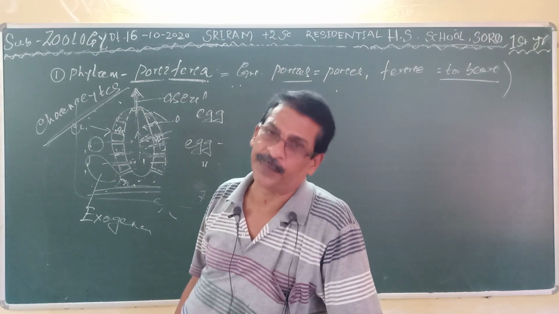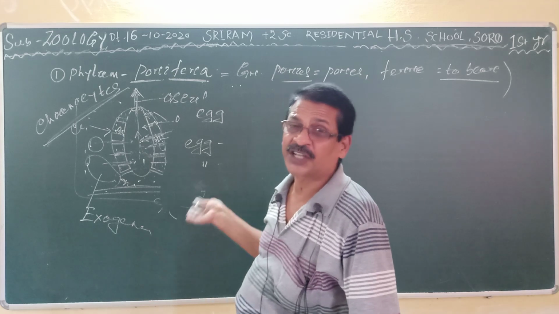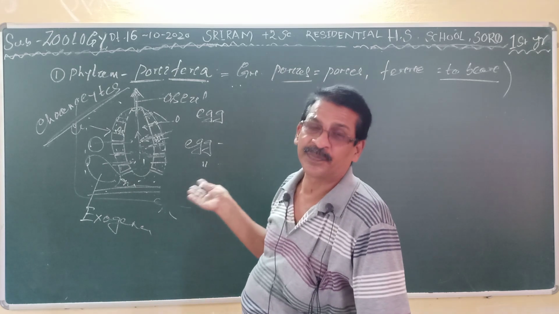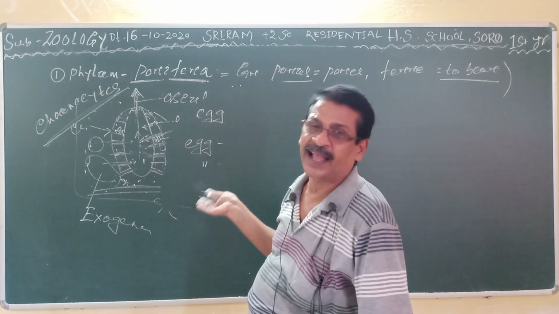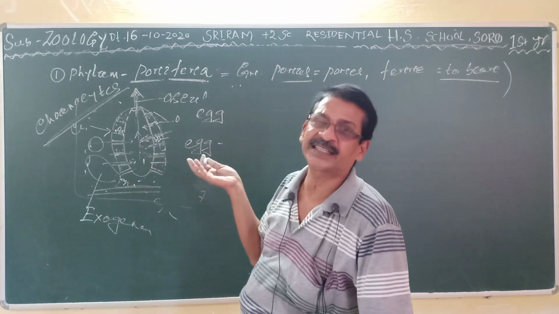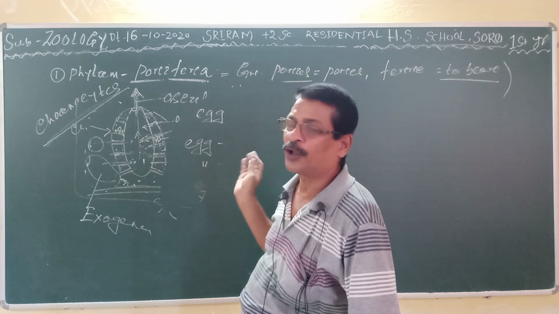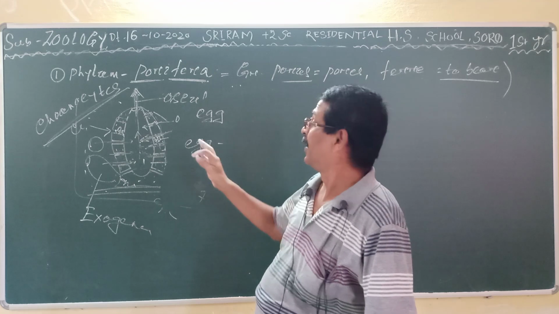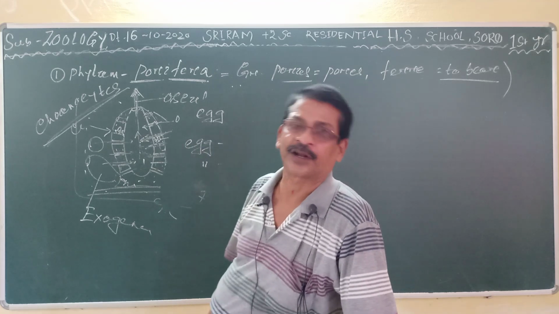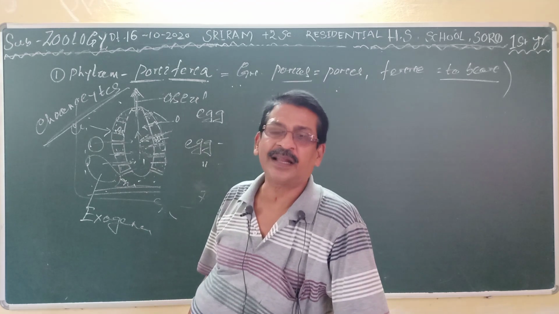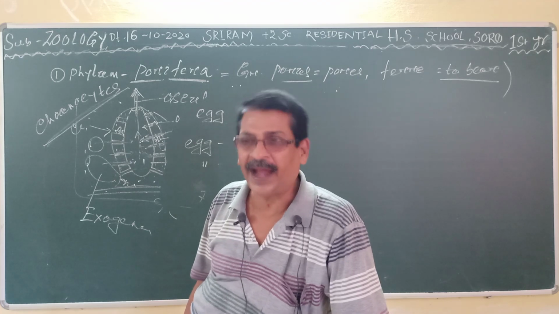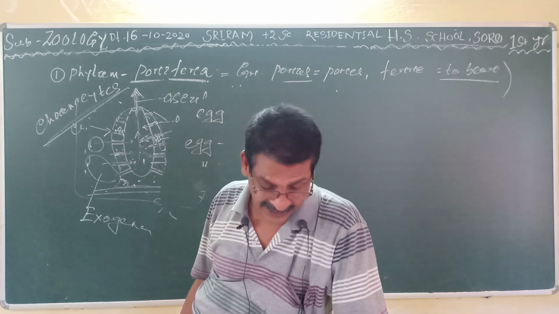The Porifera, because through this it supplies the food material, it supplies the oxygen, and it removes the excretory products, and it also helps in reproduction. The nutrition is holozoic and the digestion is intracellular.